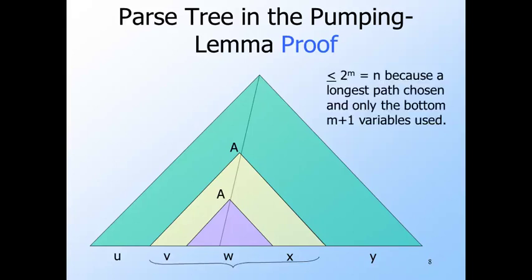Let's look at the yellow. Since the path shown is as long as any other, and that path has at most m plus 1 variables, we know by the lemma that we just proved that the yield of the yellow plus purple is no longer than 2 to the power m, or n. That is, the length of vwx is no more than n. But v and x both can't be empty.